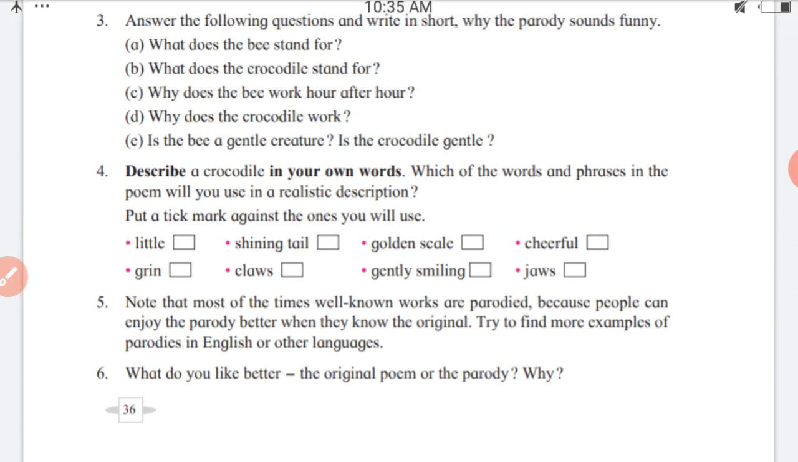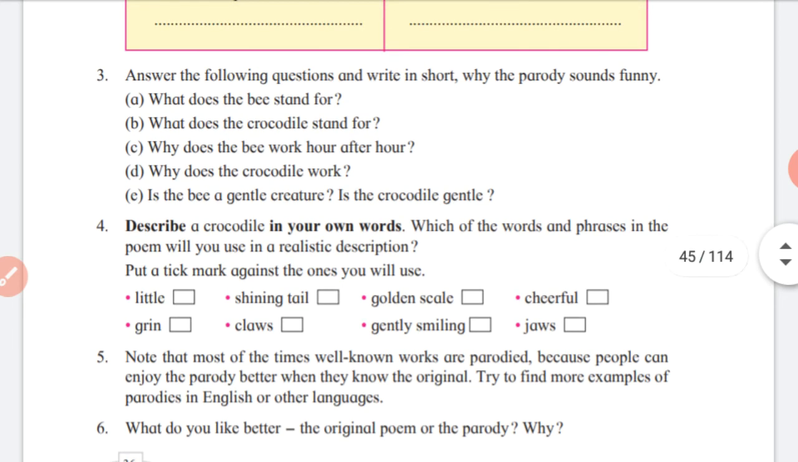So this is all about the activities given in the English workshop based on the poem How Doth the Little Busy Bee and its parody How Doth the Little Crocodile. I hope you all will understand the given explanation and accordingly you will do all these activities.